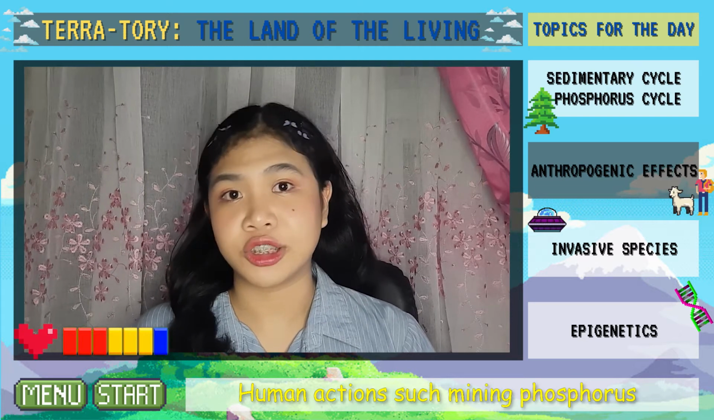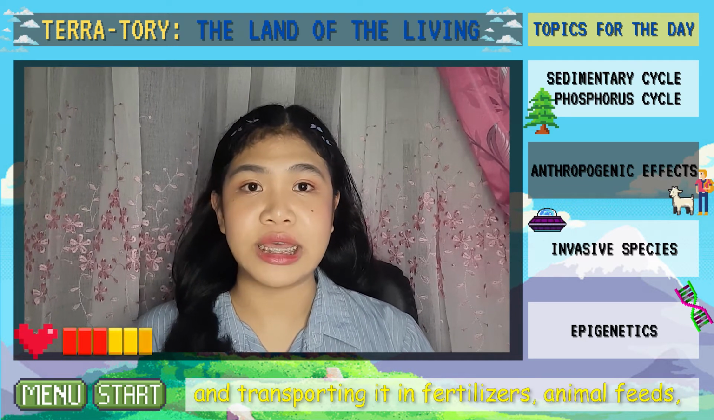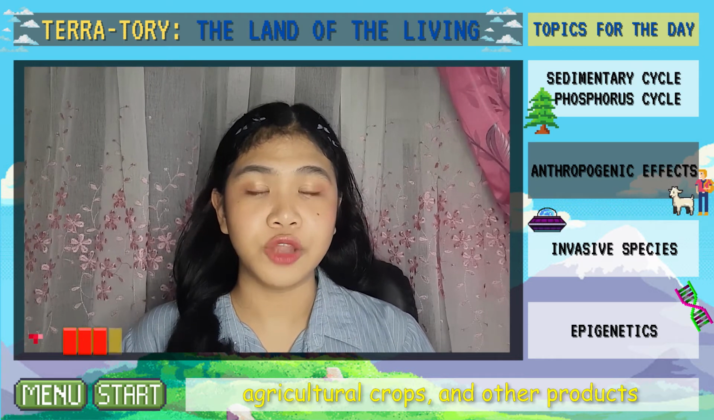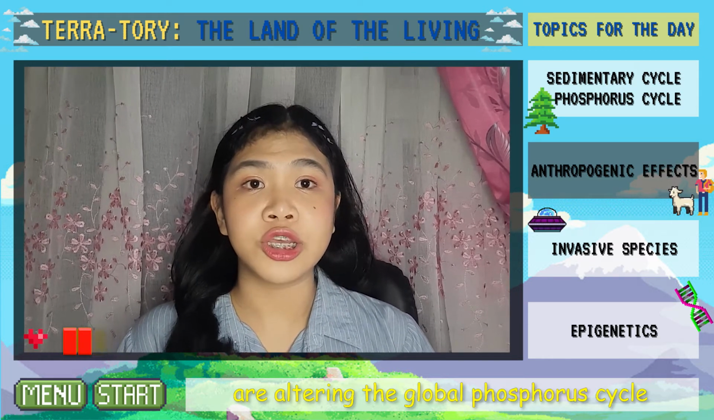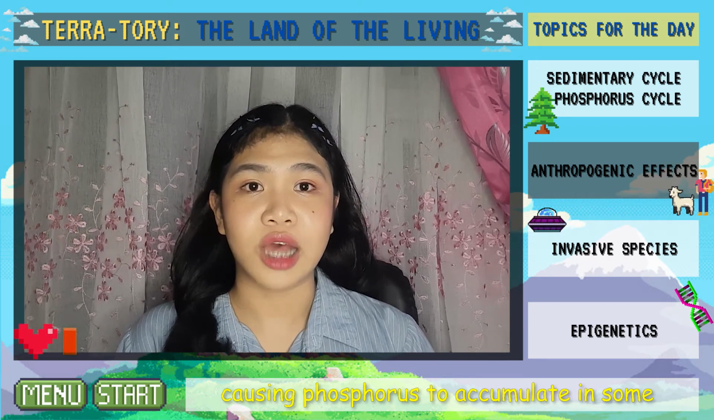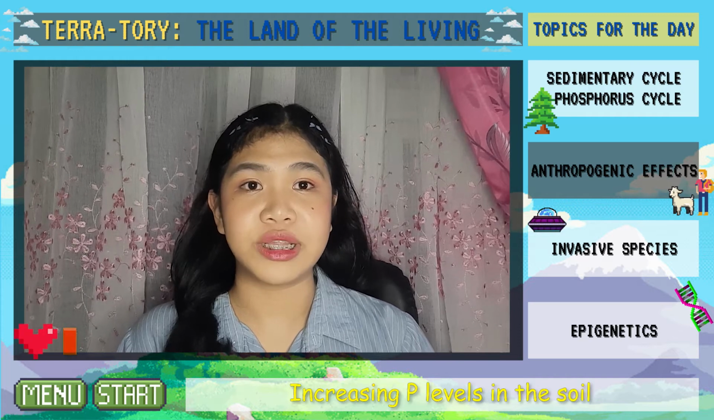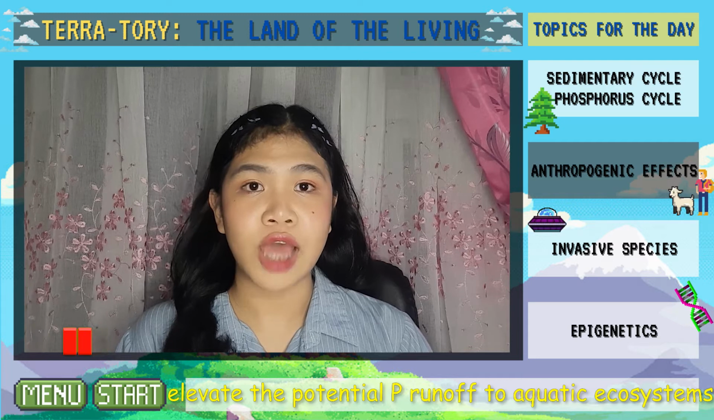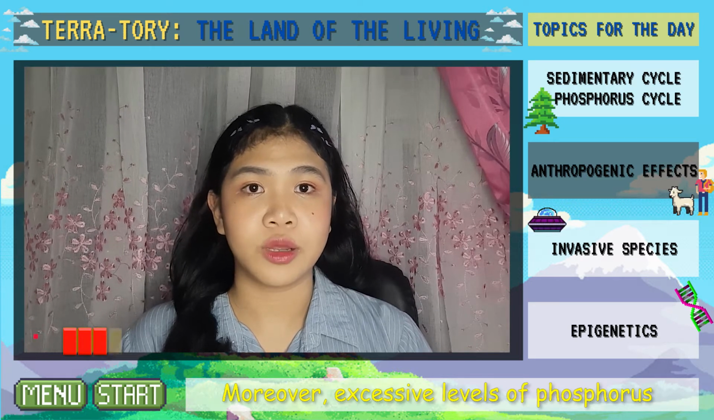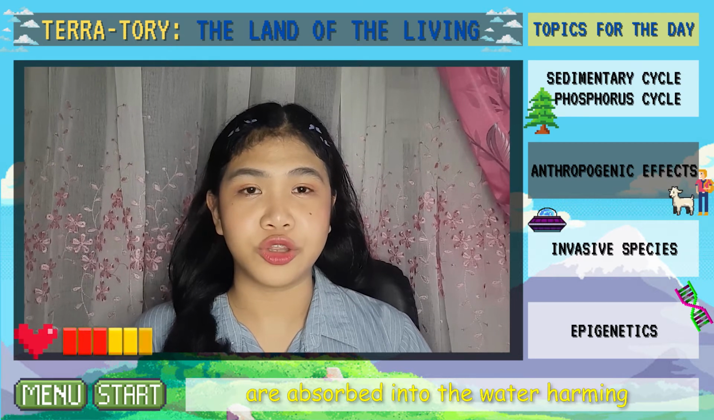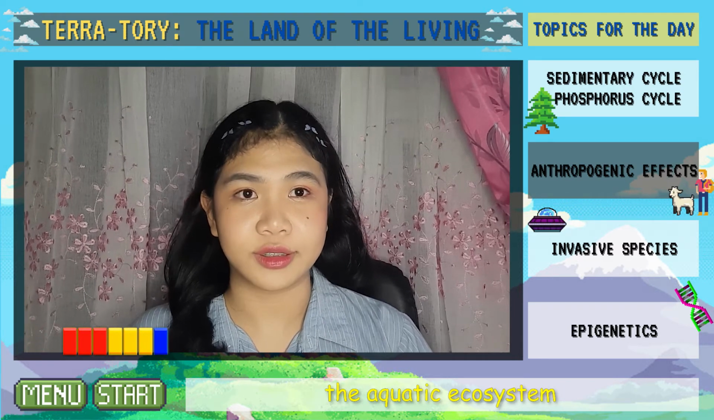Human actions such as mining phosphorus and transporting it in fertilizers, animal feeds, agricultural crops, and other products are altering the global P cycle, causing P to accumulate in some of the world's soil. Increasing P levels in the soil elevate the potential P runoff to aquatic ecosystems. Moreover, excessive levels of phosphorus are absorbed into the water, harming the aquatic ecosystem.